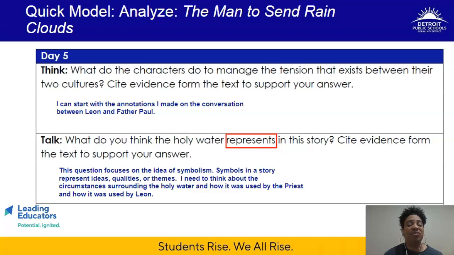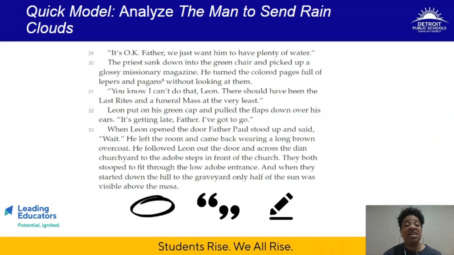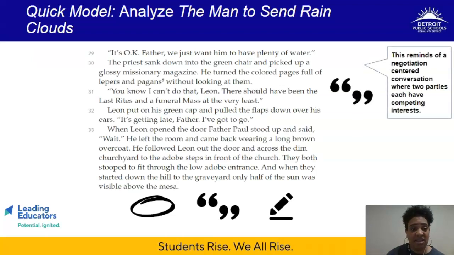So to help refresh your memory about the information from the Think and Talk section, let's go back to the passage from yesterday and the annotations we made. So remember, we put some quotation marks in the back and forth between the priest and Leon. And we talked a little bit about how this reminded me of a negotiation, in that you have two parties that have tension or competing interests, and either one party or both parties are going to compromise, or one won't.